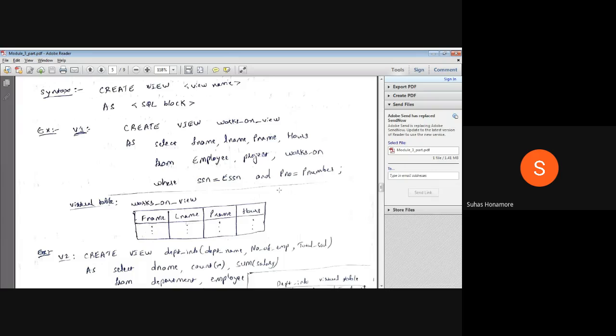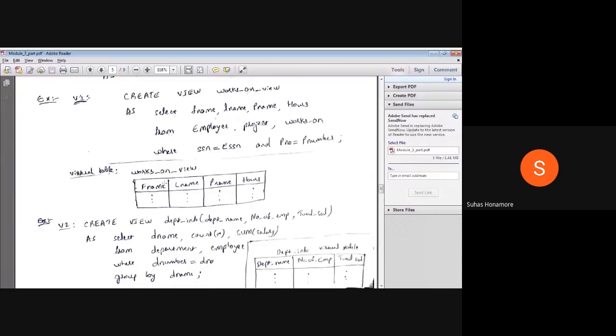That virtual table is what we get here, where we are extracting four things: first name, last name, p number, hours. So entries will be there. This is your virtual table. Like that we can write one more.